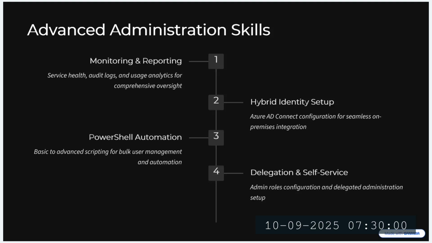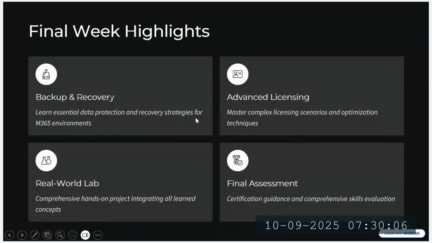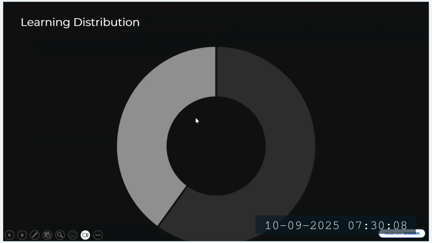And like I mentioned, this distribution is going to be 60% practical, hands-on, and 40% theoretical, with the principles like principle of zero trust architecture, principle of least privilege access, what is privileged identity management. So those we are going to cover in detail, and then we are going to build on those to make sure that we have the hands-on experience as well.